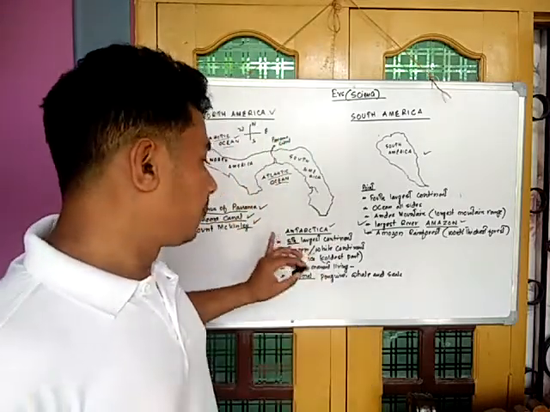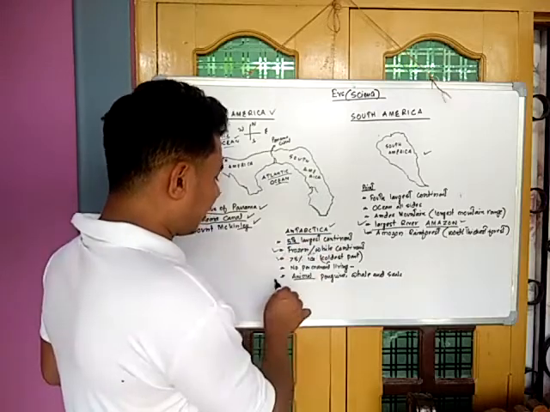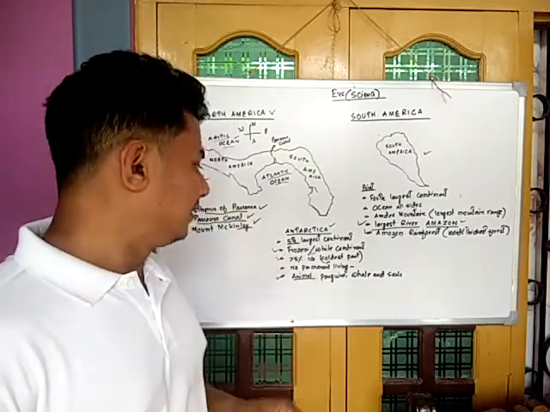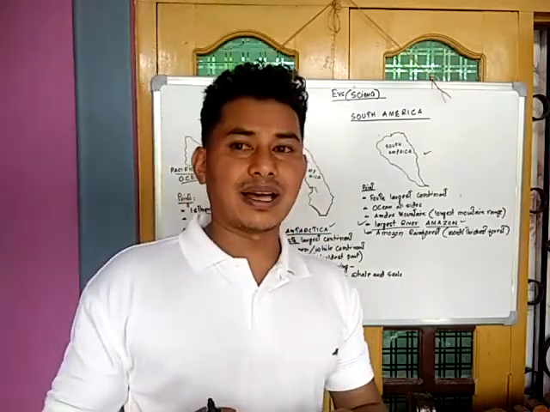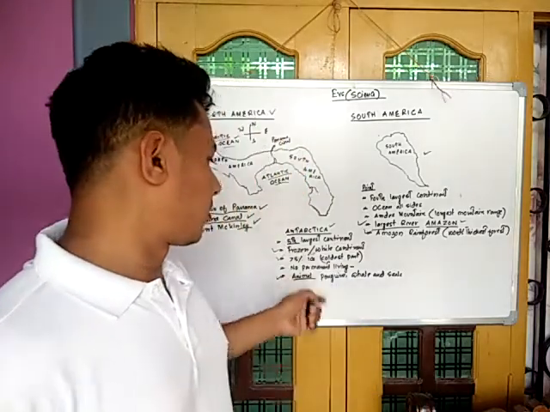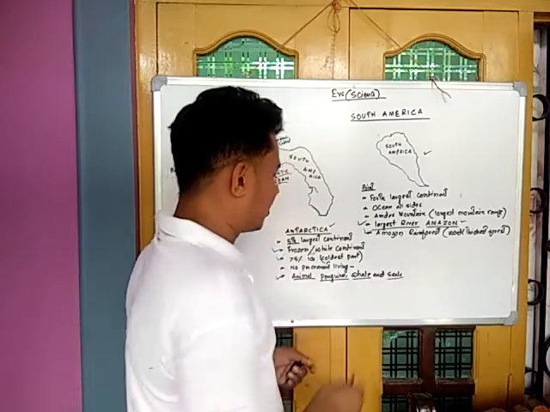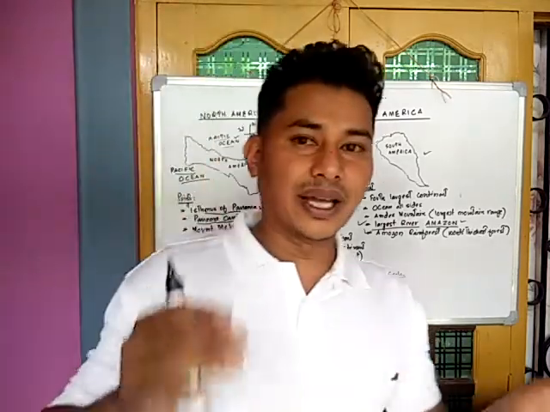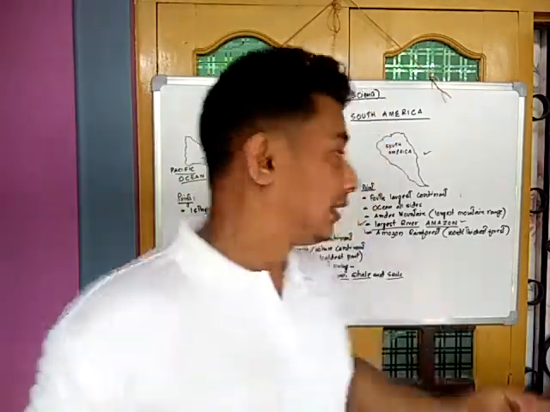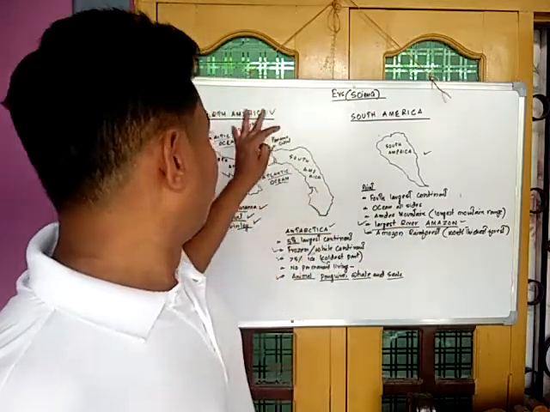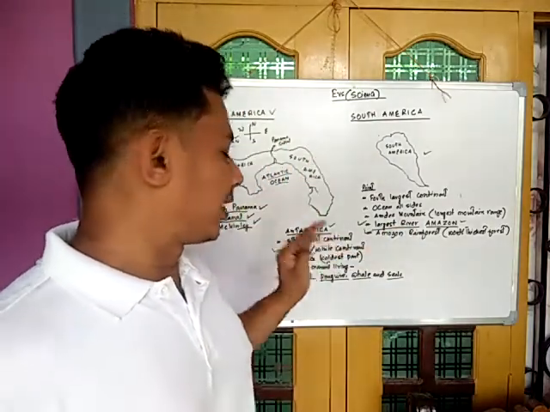It is a continent where we find only a few animals living. These animals are penguins, whales, and seals. These are the animals found in this continent. So this was something about North America, South America, and Antarctica.